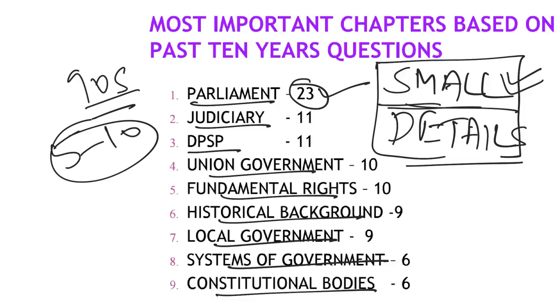Now, how does the overall bill passing situation arise? What are the options available to the president? So many areas are there, but what we have to look at is that you will have to focus on small details. Now, let's say they ask a statement about the term of Rajya Sabha?